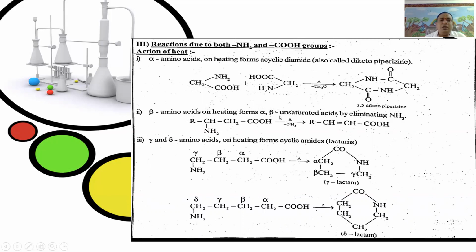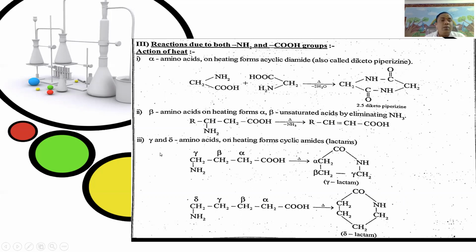Next, the second one: beta amino acids on heating form alpha beta unsaturated acids by elimination of ammonia. That is, RCHNH2CH2COOH upon heating, loss of ammonia, gives RCH double bond CHCOOH. It is called an alpha beta unsaturated acid.